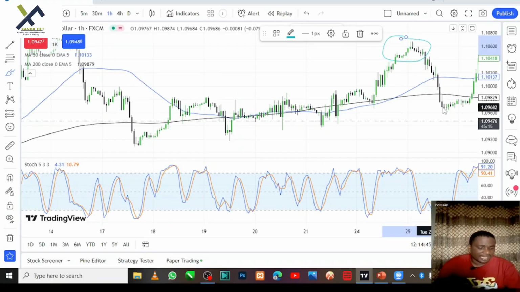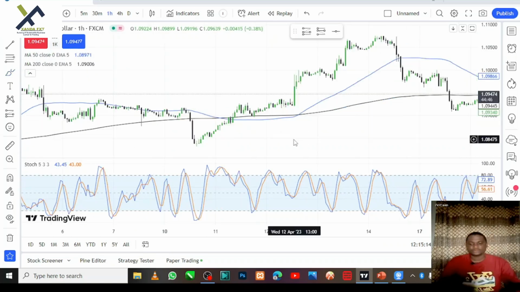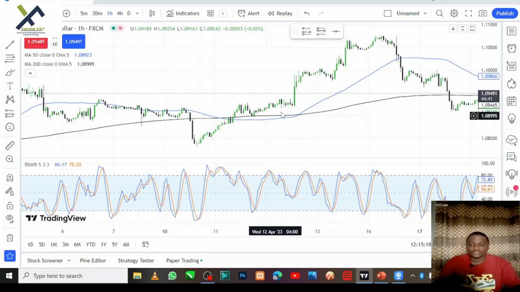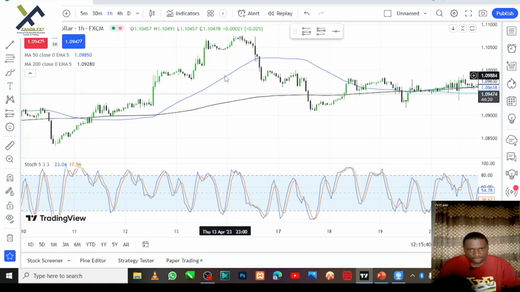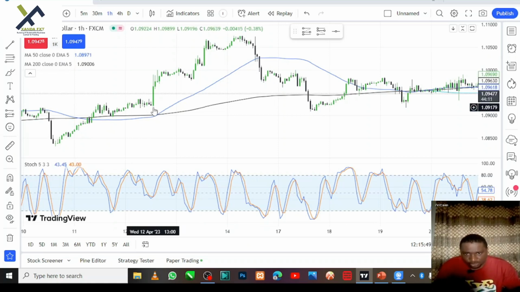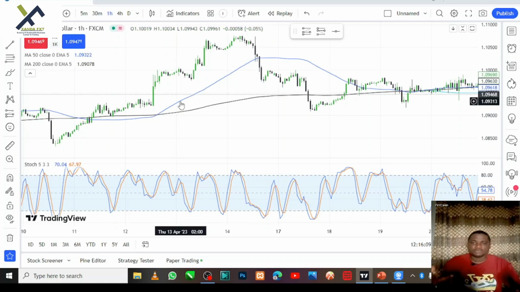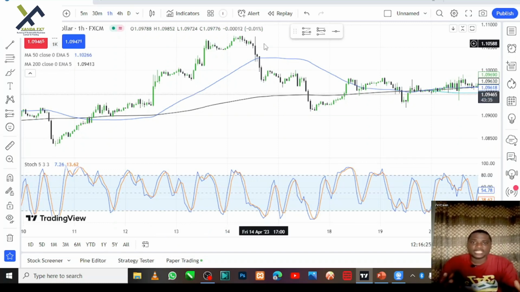How to identify a continuous price trend using moving average. Now, if you look at this trend here, you will discover that the trend continued here. It continued moving. How do I know that this market will continue in this uptrend? Now, these are the things I do. Pay attention to this. When you are trading the moving average, as long as the candles are still above the moving average, using the moving average as a support level, the trend will continue to be in an uptrend.